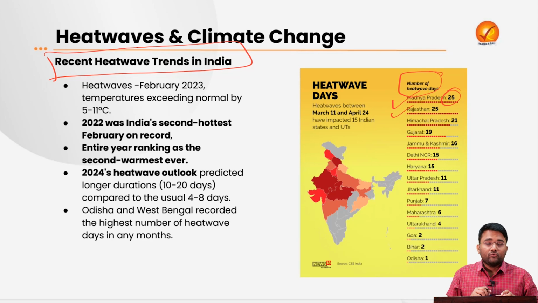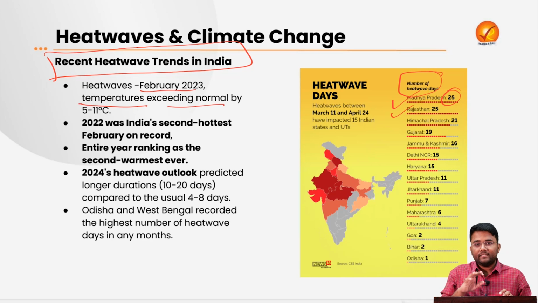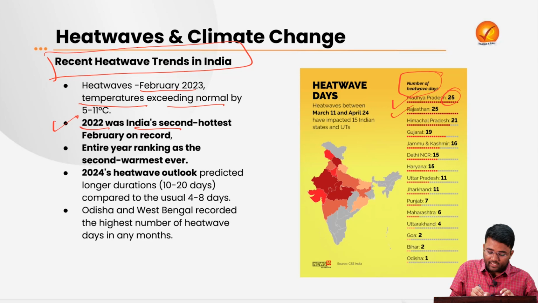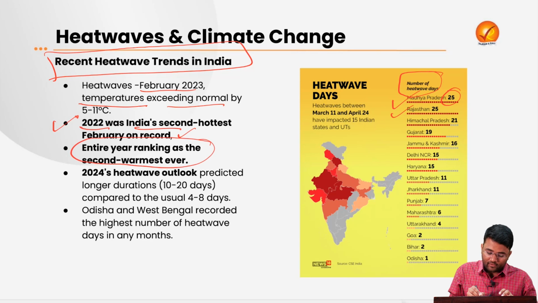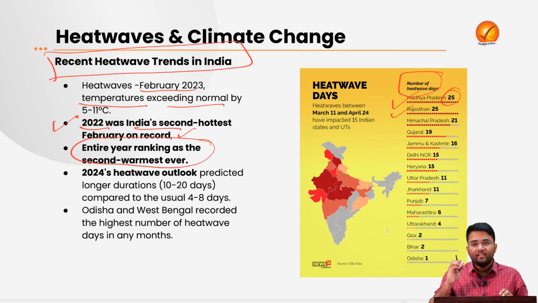Coming to recent years, in February 2023, temperatures exceeded normal by at least 5 to 11 degrees Celsius in most parts of India. Apart from this, 2022 was India's second hottest February on record, and the entire year was ranked the second warmest year ever.